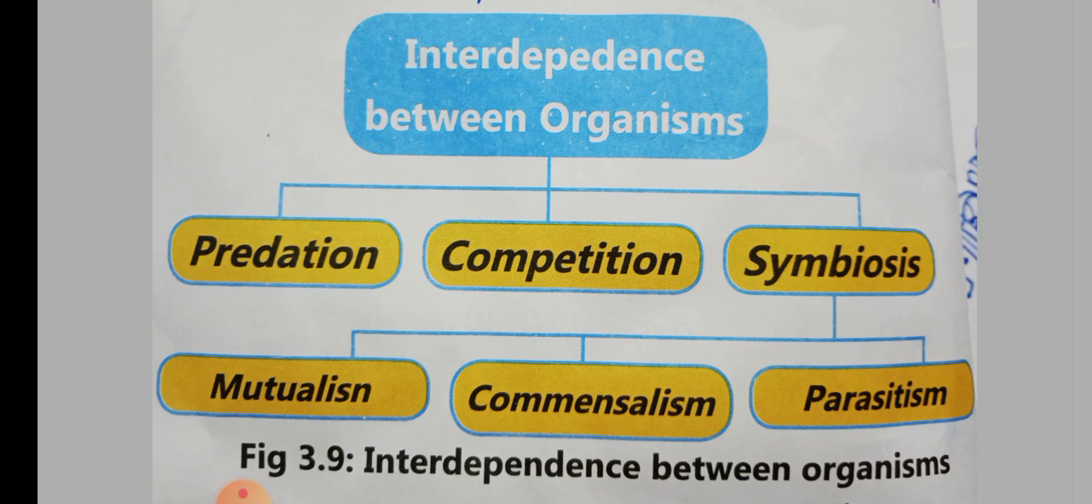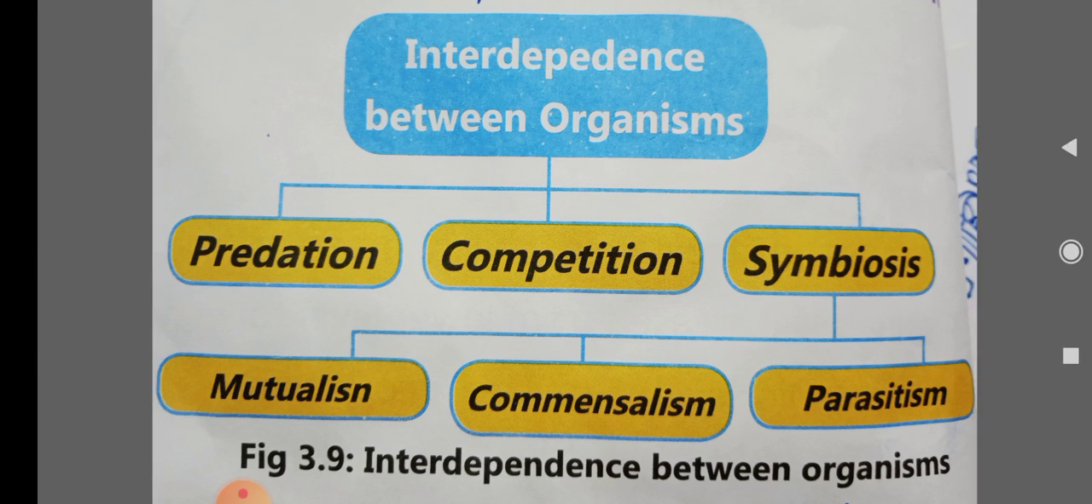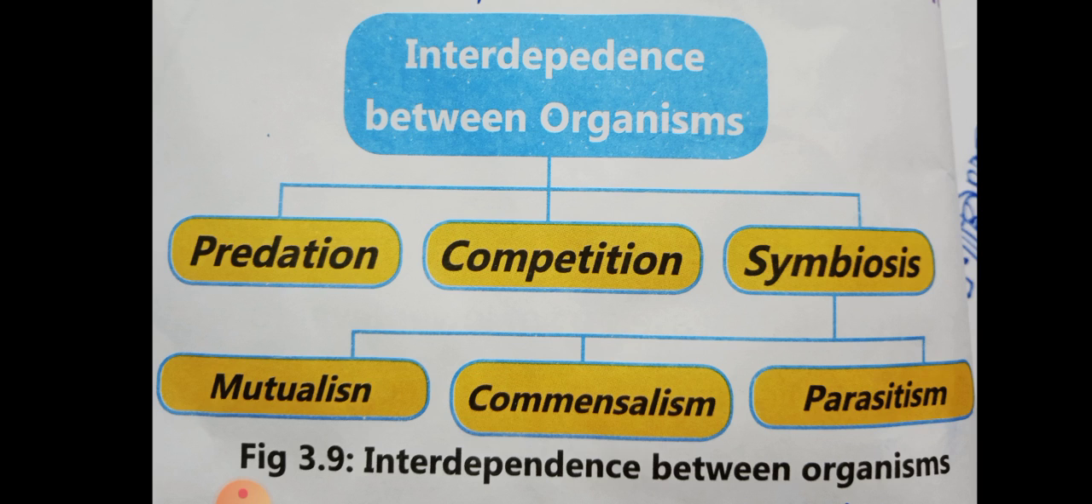Mutualism. Now, in mutualism, there is an interaction between two organisms in which both the organisms are benefited. Both the organisms are benefited, and that is nothing but mutualism. Now, for example, flowers and bees share a mutualistic relationship. The bees obtain nectar from the flowers, and in turn they help in pollination.